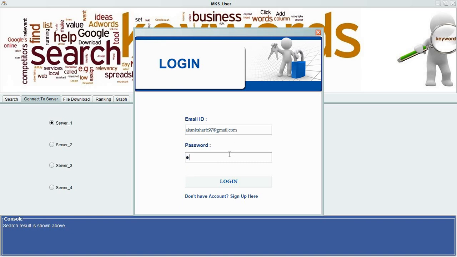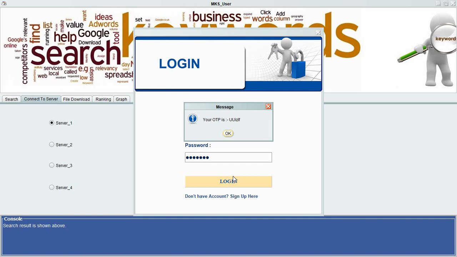Enter the password. Now this will give the OTP for accessing the data.